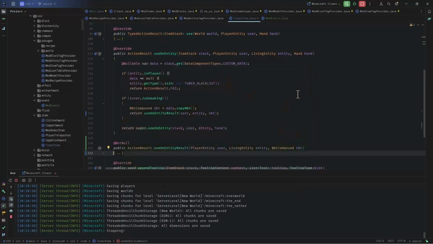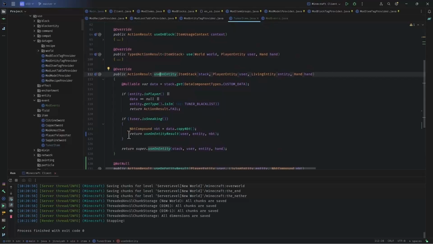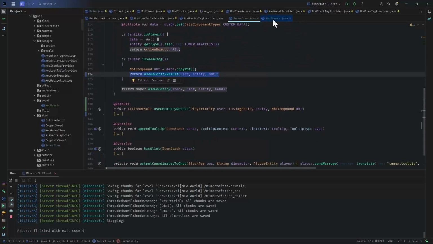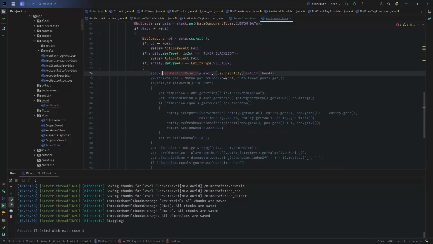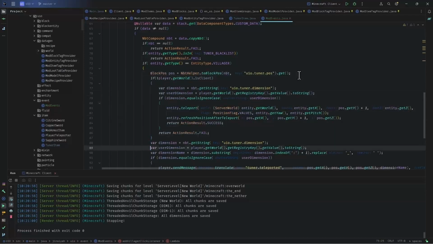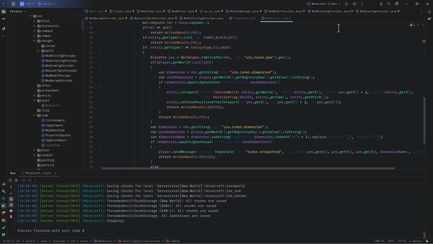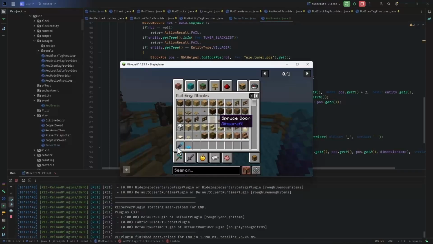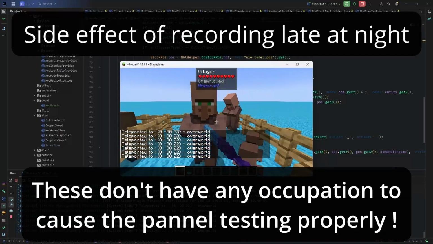Now, why is that? Because I made changes inside the code here. Let's take a look. Use on entity is returning this after finishing everything. So looks like I can't do that. And also, I can't call this action because it's an item and not item stack. And honestly, it won't change anything because the logic should change a little bit between these two, and it may not look like it, but this way should prevent the villager from opening its trading panel. And let's take a look at the result. So let's have more villagers in here, and let's use the tuner. And as you see, I don't open the trading panel anymore.